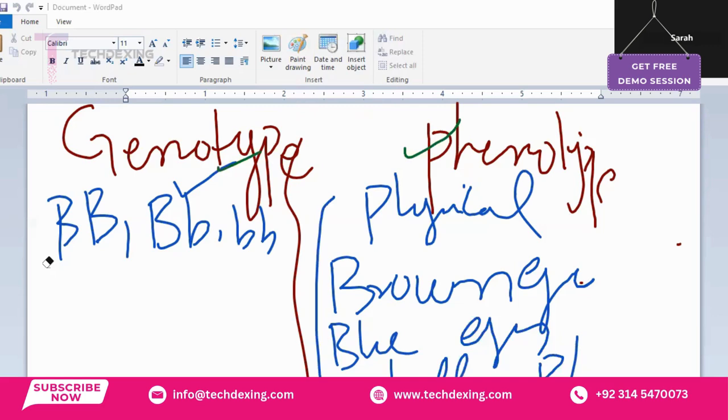We can see the phenotype through different traits: brown eyes, blue eyes, tall, short, and the letters basically represent the genotype, right? So genotype is not visible, although the phenotype is visible, and genotype is controlled by genes. And the phenotype is controlled by genotype and environment. So that's the difference between phenotype and genotype.